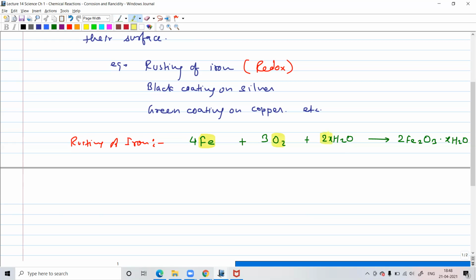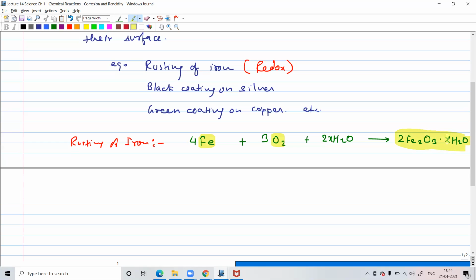So you see I've written 2x over here. This depends on how much moisture is there, and that will decide how much water will be attached to this oxide of iron, the iron 3 oxide. And the dot in between, remember, this is not a plus. This water is not added, this is not separate. This water is attached to this molecule. That is why you write it like this with a dot.